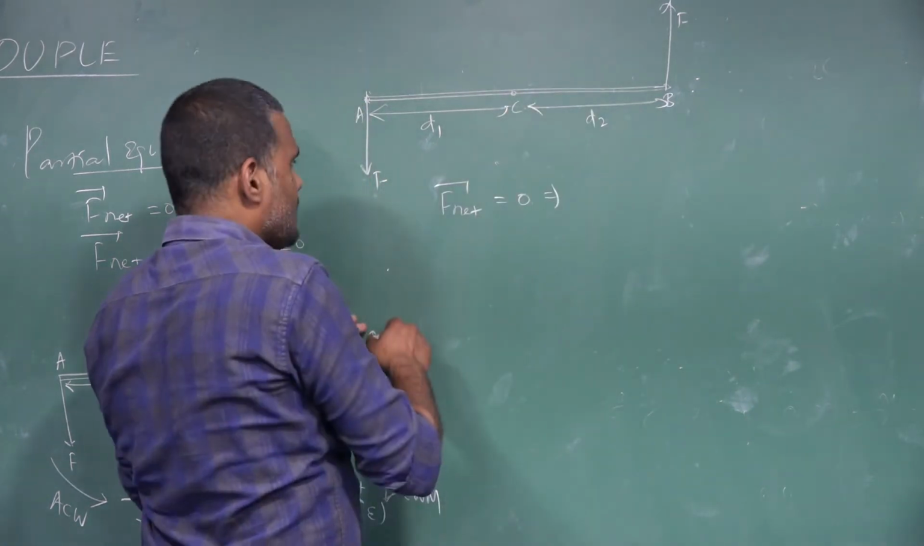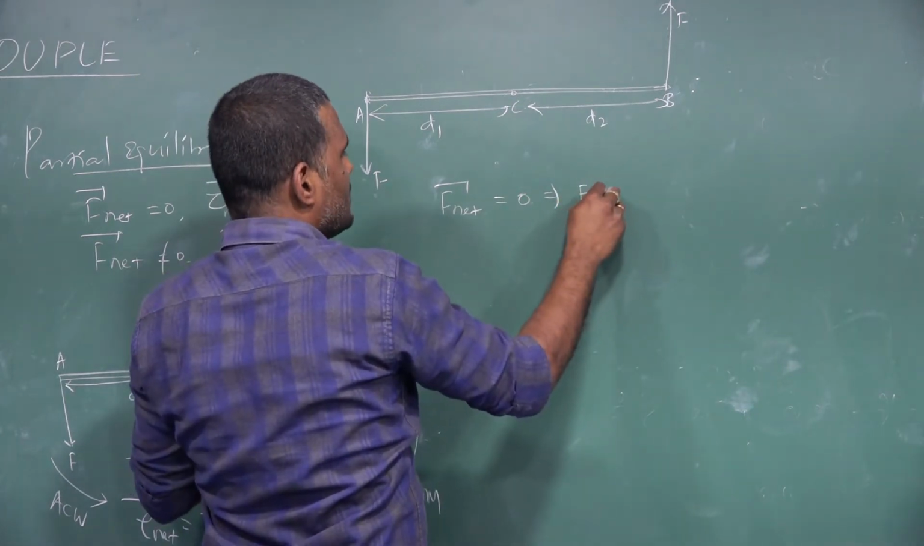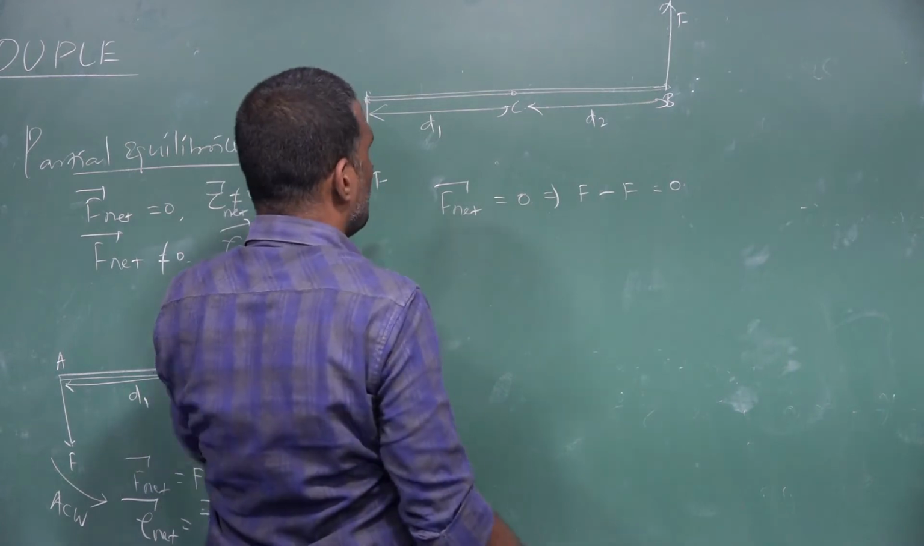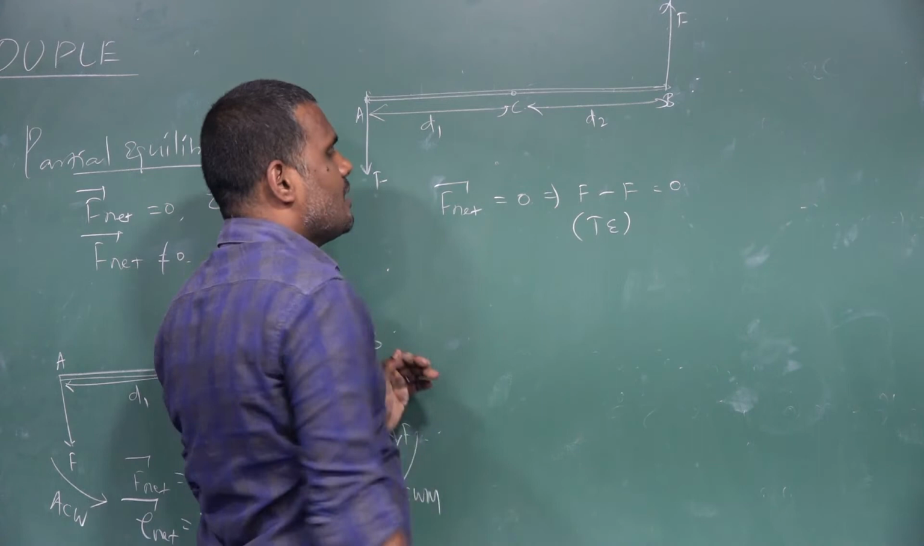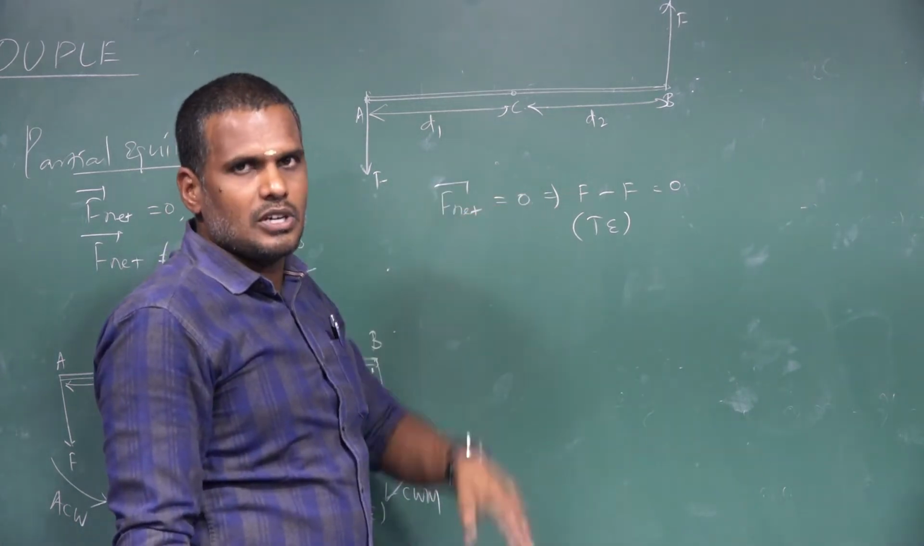So one force is in the downward direction, another force is in the upward direction. So one will be positive and another one will be negative. So net force will be equal to 0. One force is balancing the other. This is the condition. The rigid body is said to be in a state of translational equilibrium.